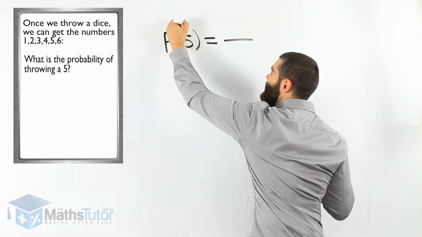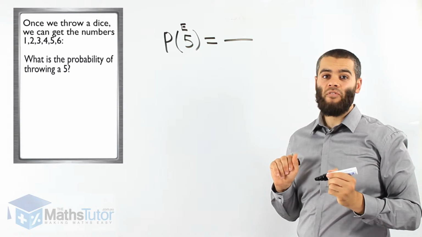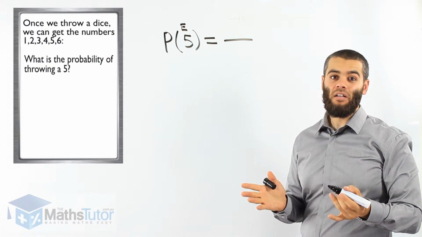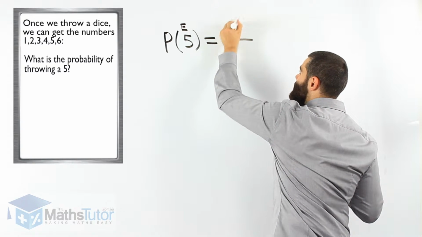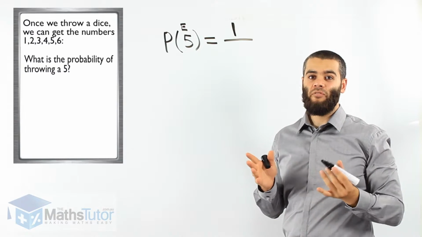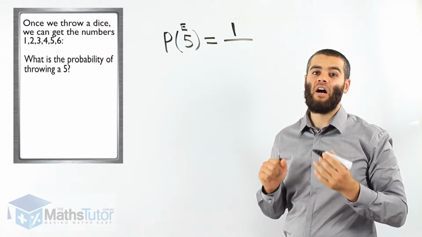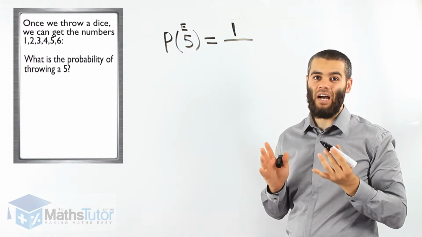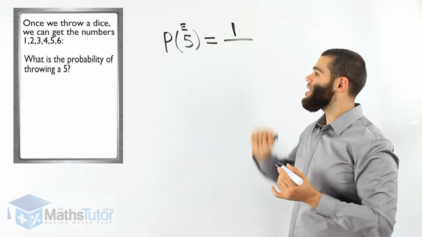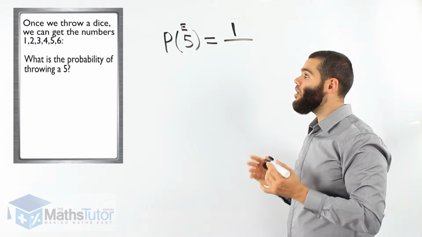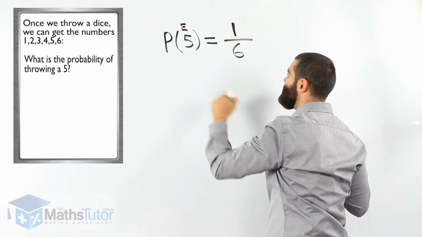Here we normally have the event, which is the 5 in this case, and the number of the event. How many 5s are there on a dice when we throw it? We know there's only 1 5. That's the number of the events in that sample space. The sample space, 1, 2, 3, 4, 5, 6. The total outcomes available on a dice are 6, 1 to 6. So how many 5s are there? 1. The number in the sample space, how many are there? There are 6 numbers in a die.